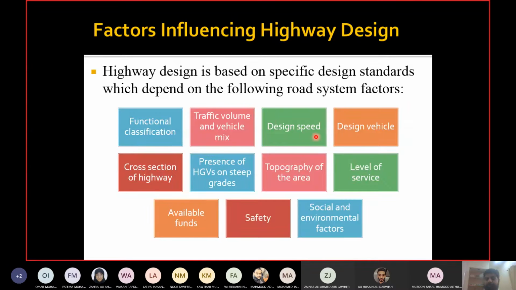Then design speed, we have already seen the use of design speed in chapter 3 as well. Design speed is used for calculating acceleration, sight distance, radius, and so on. Then you need to select the design vehicle, the type of vehicle which you will design for. Again, going back to chapter 3, we saw how the size and weight of the design vehicle can affect the design of the highway. We discussed that. Then cross section of the highway, what are the things you will provide in the cross section? Slope and width and these things. Presence of HGVs. HGVs stand for heavy goods vehicles. Okay, let me write it here.